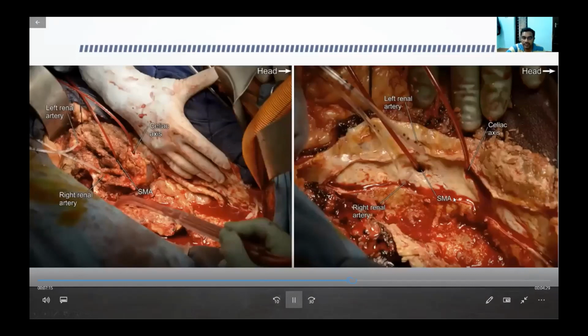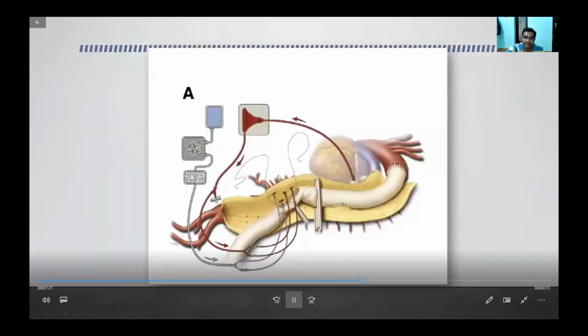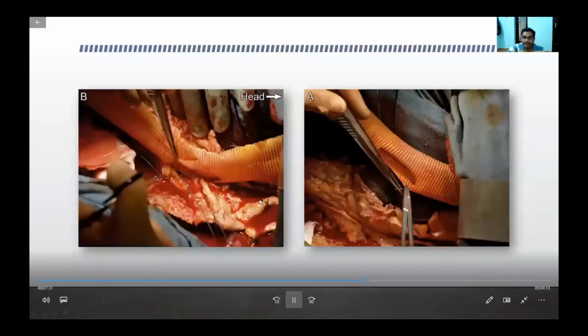Once the intercostal is done, we go for the celiac, SMA, and renal arteries. We usually don't see the vessels per se; we can see only the origins when we open the aneurysm. So there are four origin orifices that will be seen: the celiac artery, SMA, and both the renal arteries. All together, they will be included as a single anastomosis, as shown here.